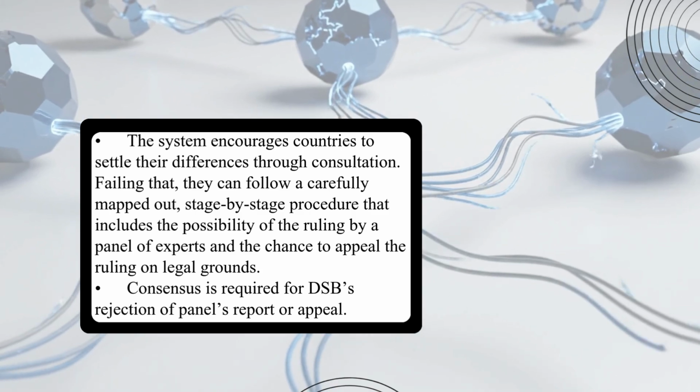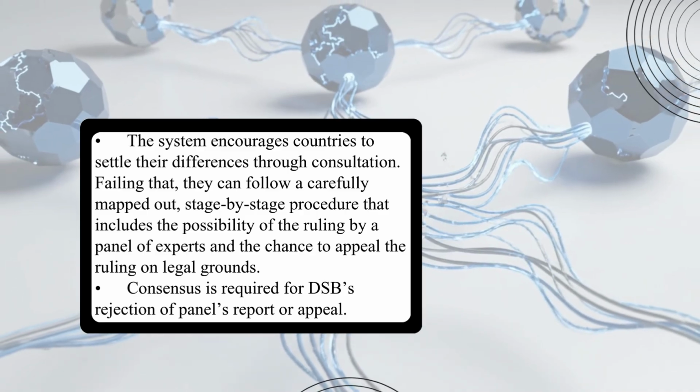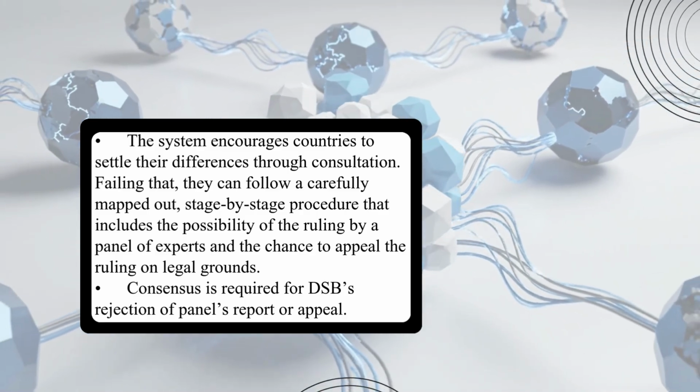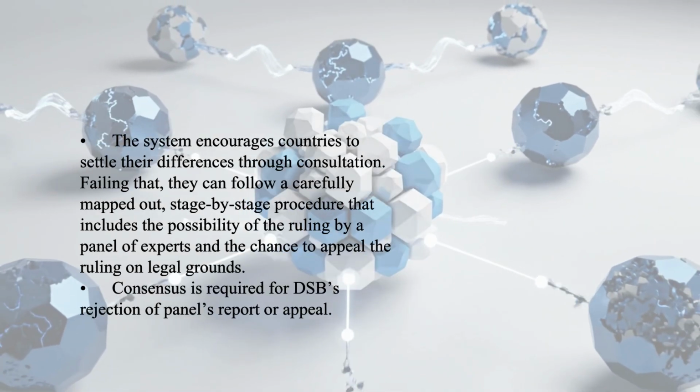Failing that, they can follow a carefully mapped out, stage-by-stage procedure that includes the possibility of the ruling by a panel of experts and the chance to appeal the ruling on legal grounds. Consensus is required for DSB's rejection of panel's report or appeal.